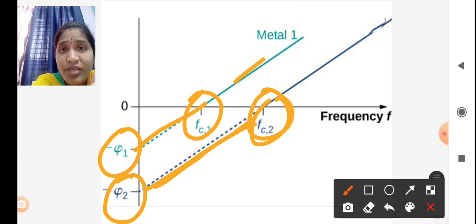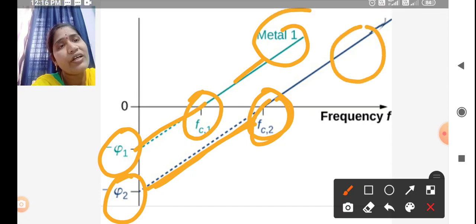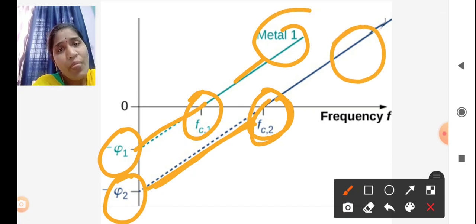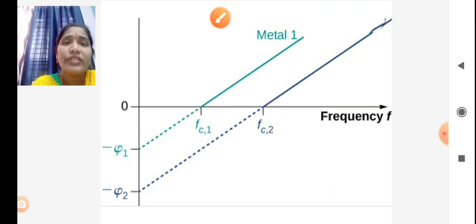The stopping potential is different for different frequencies of light, but the saturated current is the same. Also, different metals have different stopping potentials. So this is how the frequency depends on stopping potential.